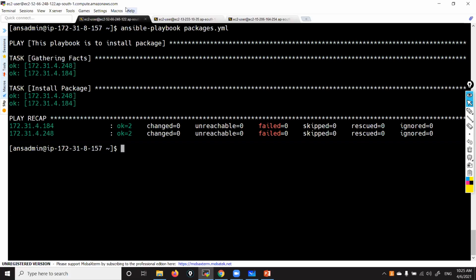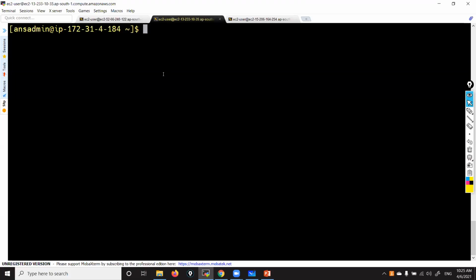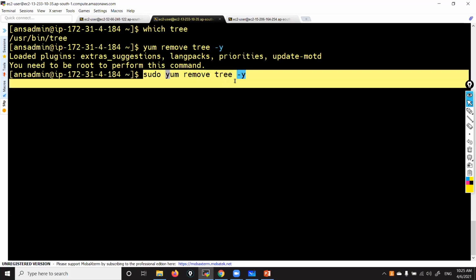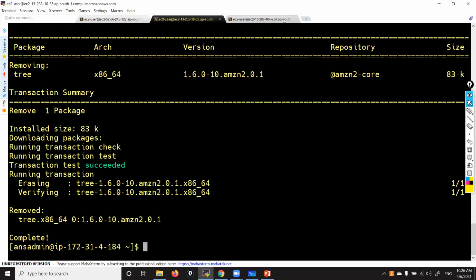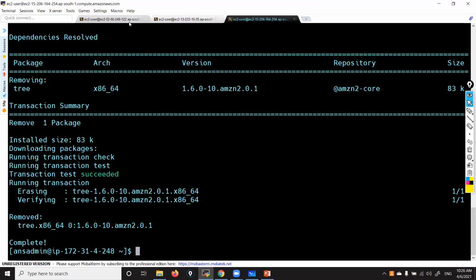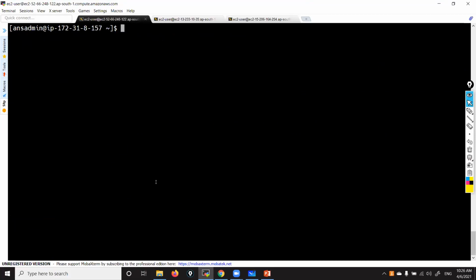Tree is already there. Okay, let me remove tree from both machines. Okay, removed. Now let me run this playbook again.